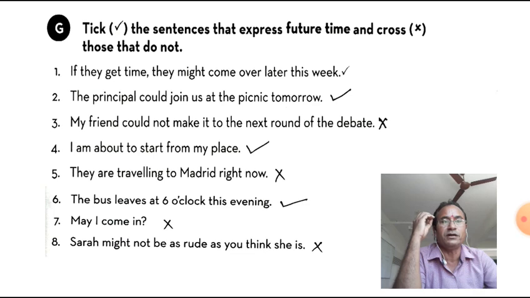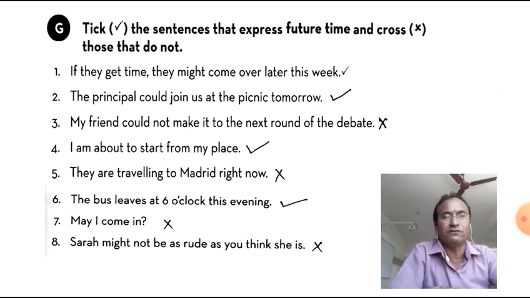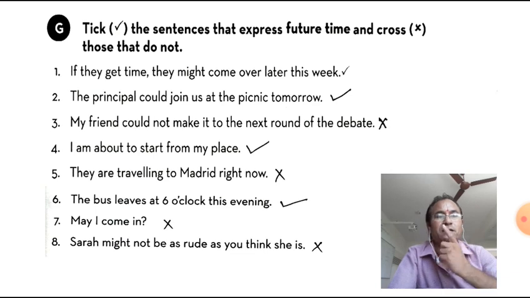Now, they are traveling to Madrid right now. If another sentence is given and somebody is speaking, then it's correct.